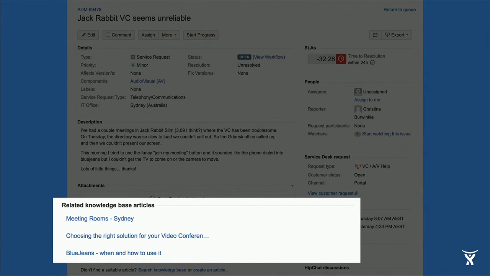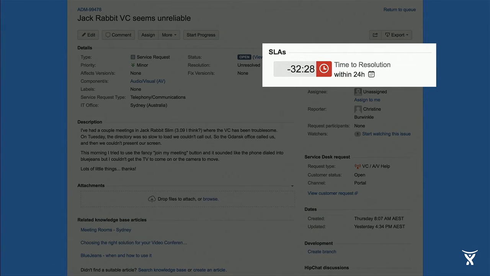Now, in addition to recommending knowledge articles, we could display related issues like known incidents and problems associated with that request. We can even start to predict things like how long it generally takes to solve a particular type of ticket. So we could predict tickets that are at risk of breaching SLA, or tickets that are at risk of a low customer satisfaction rating, so they can get prioritized accordingly.